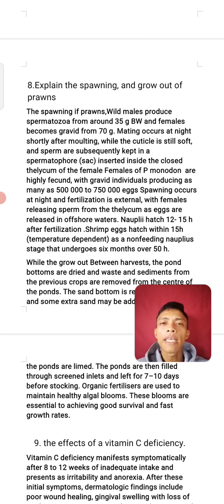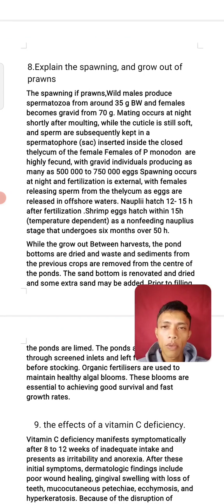Number 8 question. Explain the spawning and grow out of prawns. The spawning of prawns: wild males produce spermatozoa from around 35 grams body weight and females become gravid from 70 grams. Mating occurs at night shortly after molting while the cuticle is still soft, and the sperm are subsequently kept in a spermatophore inserted inside the closed thelycum of the females.